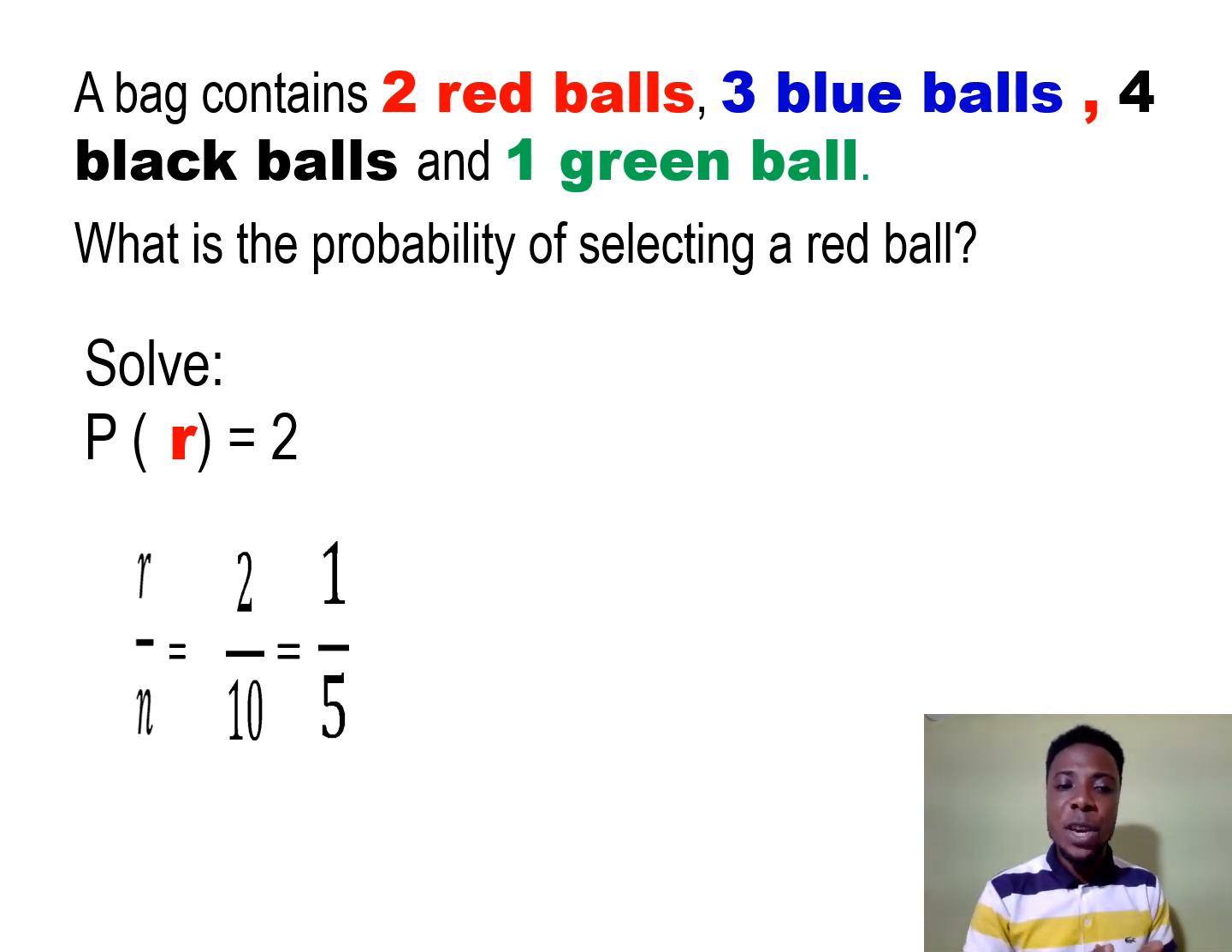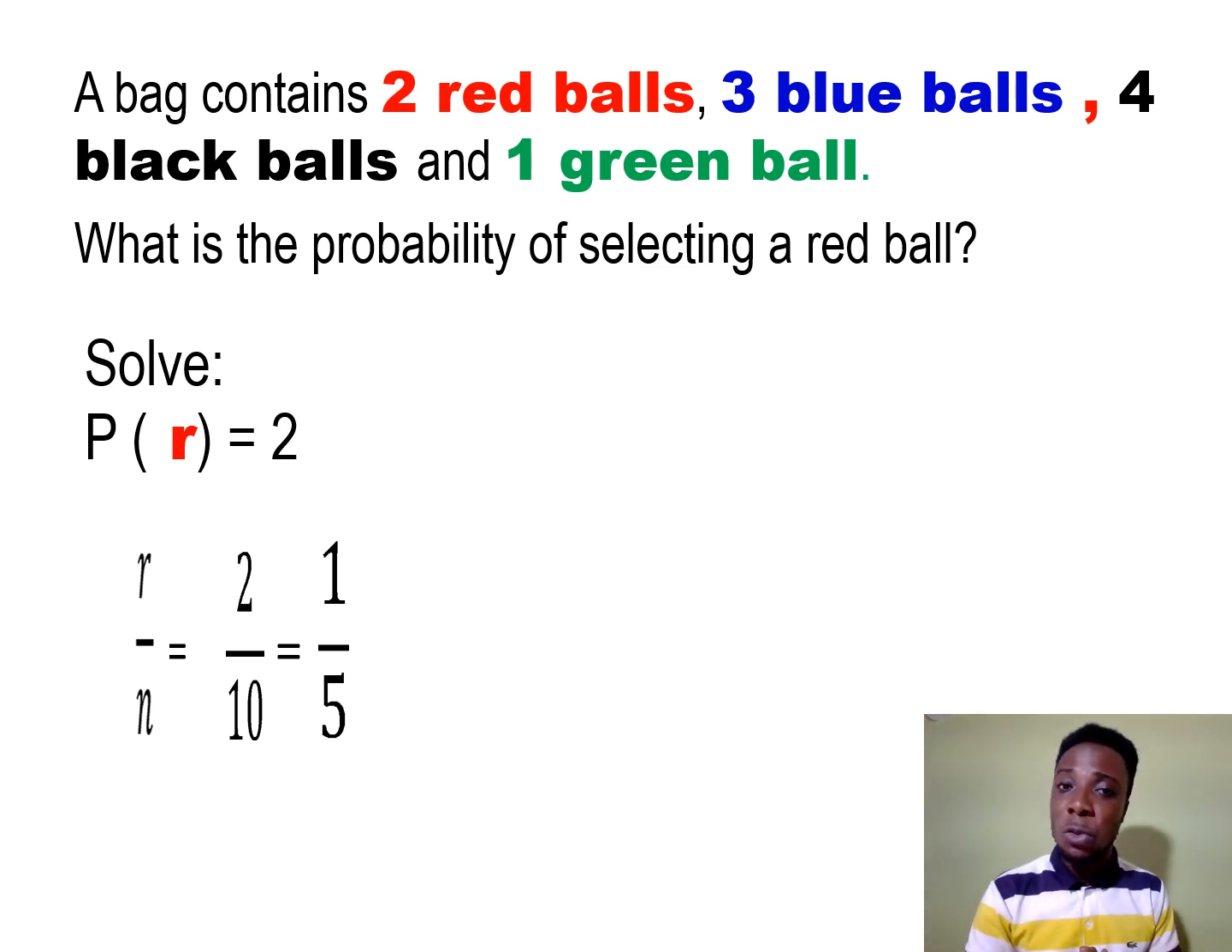Like I said, P of R equals red. The R stands for red. P is for probability. Probability in brackets equals, now red is having 2 of its balls in that bag. So R for red balls and N is for the number of balls altogether. So probability is equal to R over N. R for the red balls, N for all the balls if you put all the colors together.